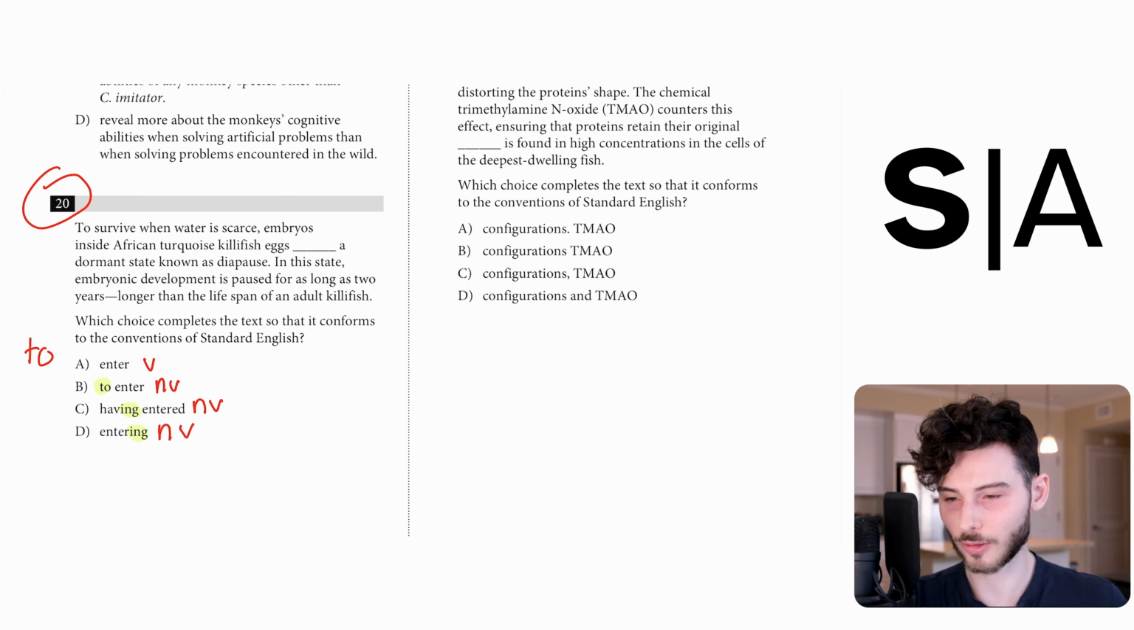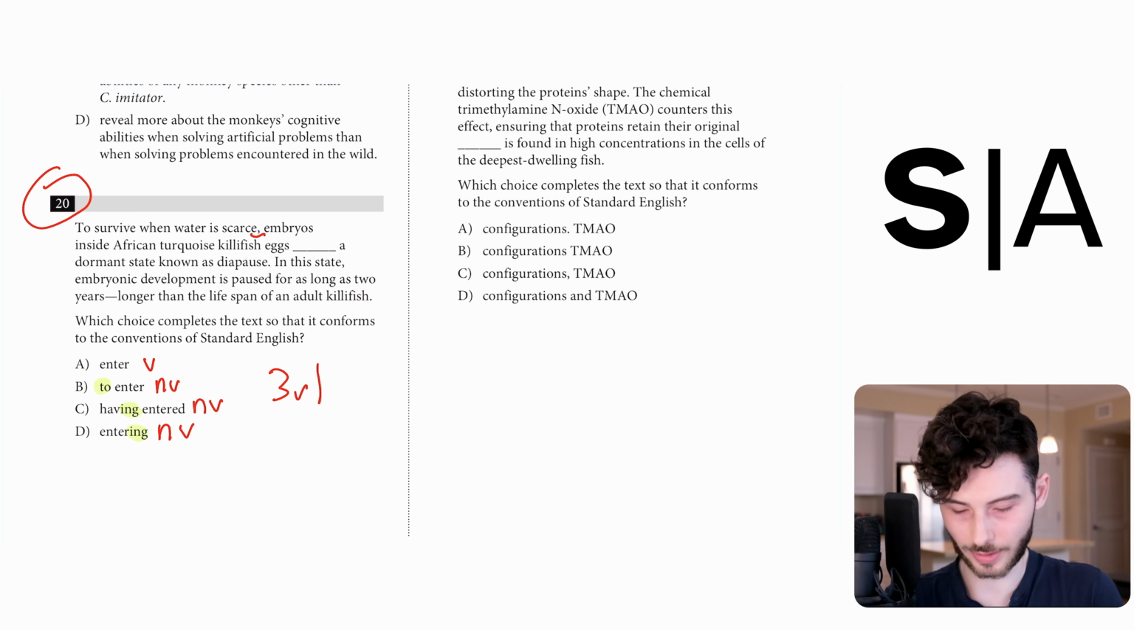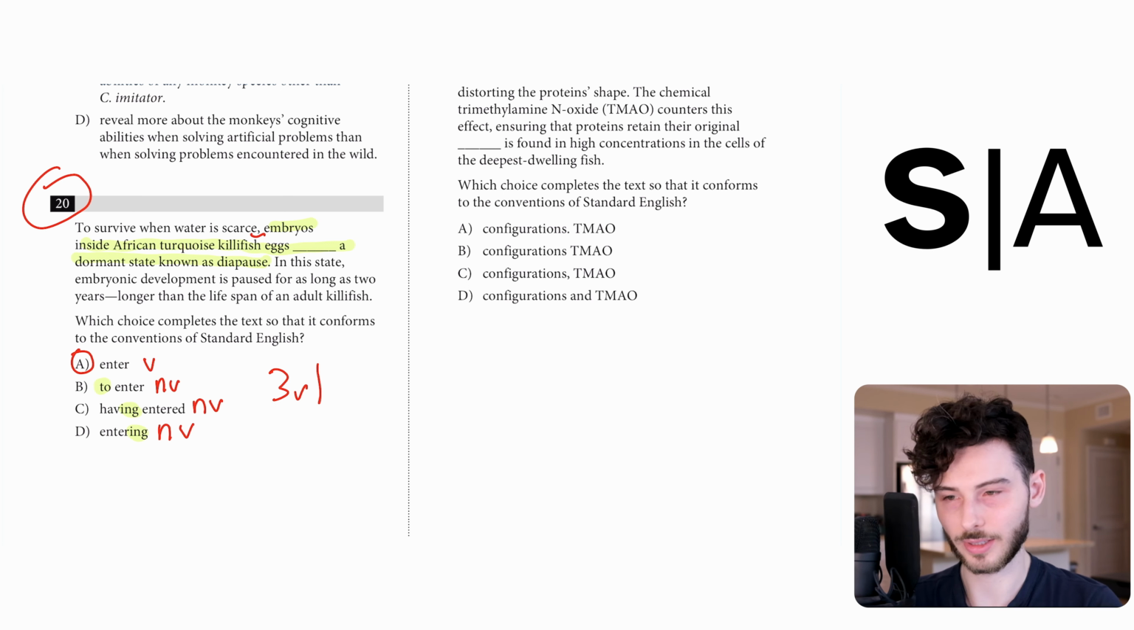Right now I'm leaning toward A, because this looks like a 3v1. I'm going to start after the comma after scarce to look for the independent clause. Embryos inside African turquoise killifish eggs. And then if I skip the underline, a dormant state known as diapause. There is no verb currently in any of this, which means that we must add a verb to make this not be a fragment. Therefore, the answer is A. We needed the verb in this 3v1.